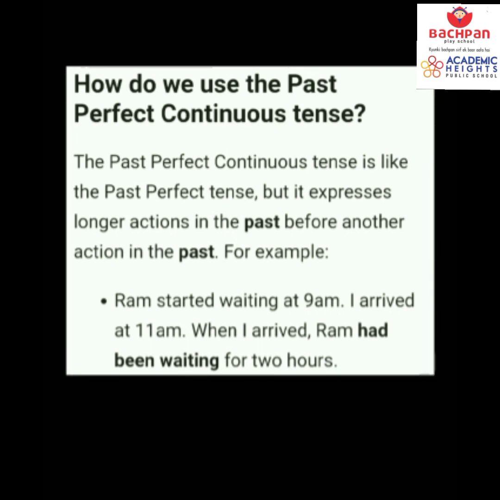मैं वहाँ कब पहुँची? 11 a.m. पे. When I arrived, Ram had been waiting for 2 hours. Means मेरे वहाँ पहुँचने से पहले ही राम मेरी वेट कर रहा था. So 2 actions are explained here. जब मैं वहाँ पहुँची, Ram had been waiting for 2 hours. राम 2 घंटे से मेरी वेट कर रहा था. मैं पहुँची और राम वेट कर रहा था. So means when I arrived, both the actions indicate the past.